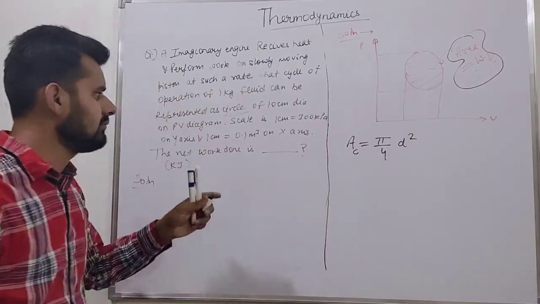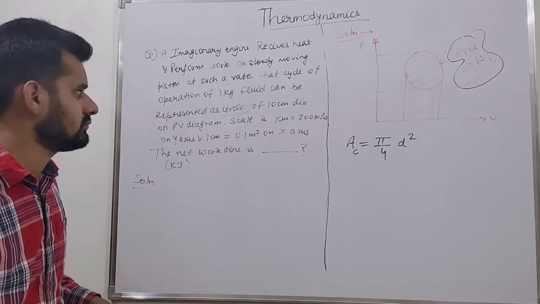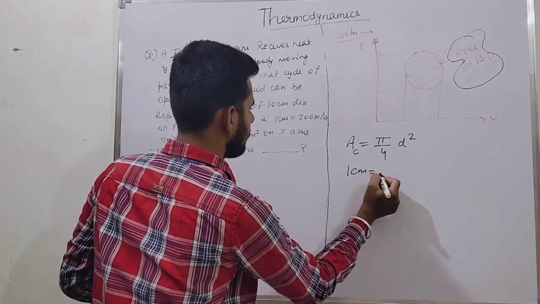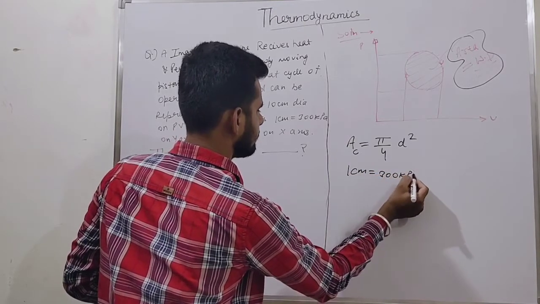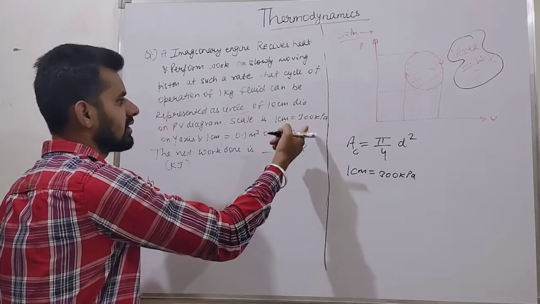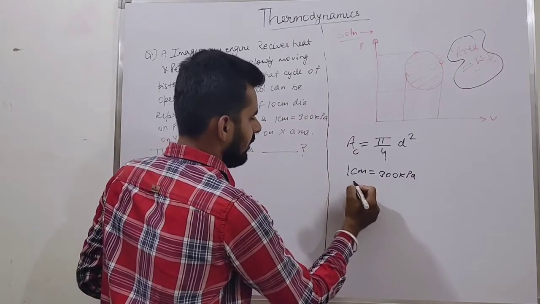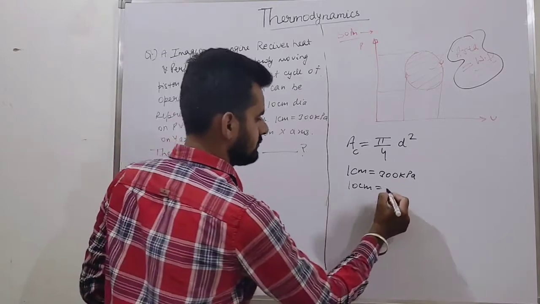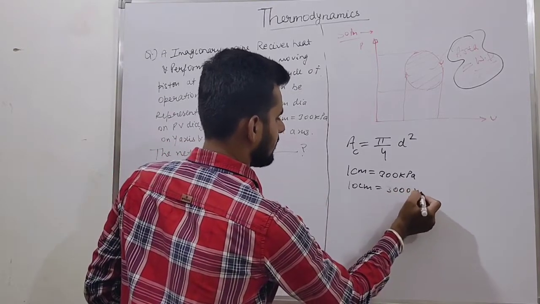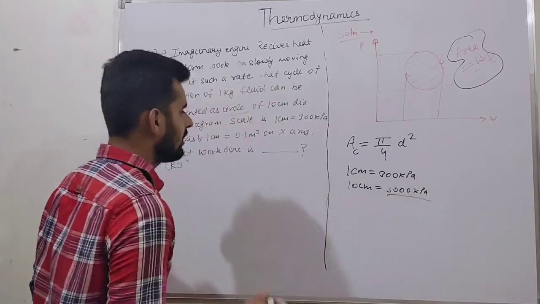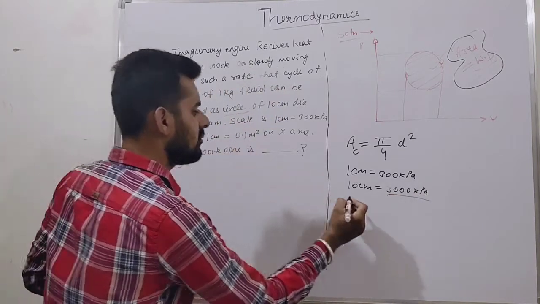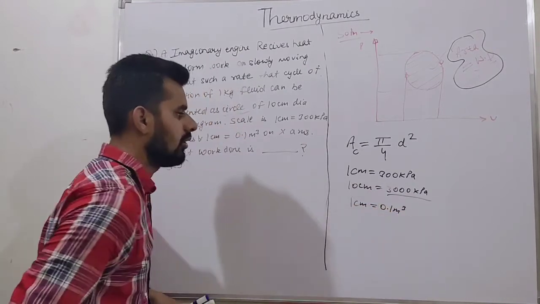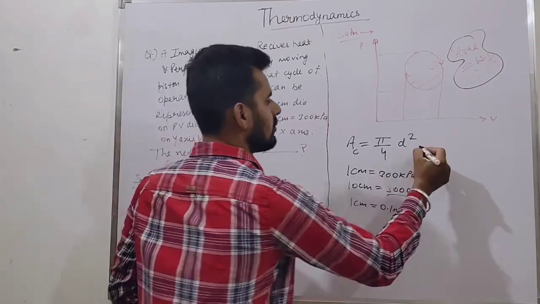Okay friends, and what is given to us? 1 centimeter is equal to 300 kilopascal. Then 10 centimeter is how much kilopascal? 3000 kilopascal. And also we have given 1 centimeter is equal to 0.1 meter cube. Okay friends, just try to solve like that.